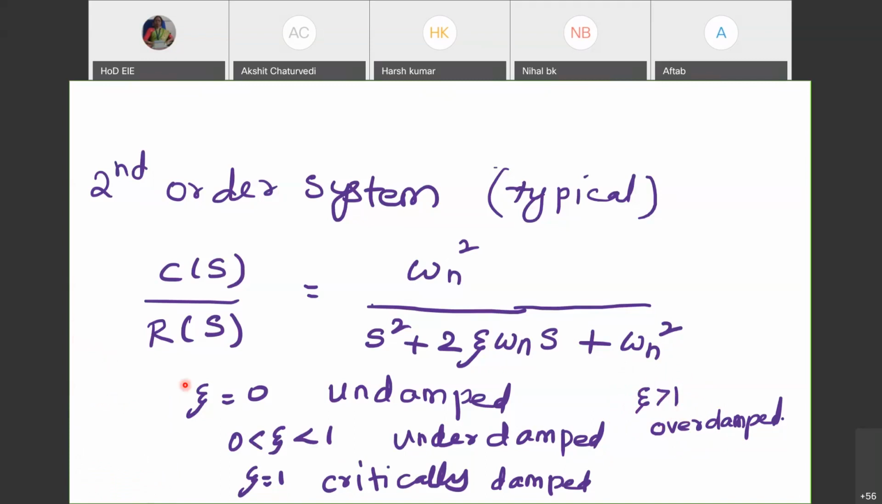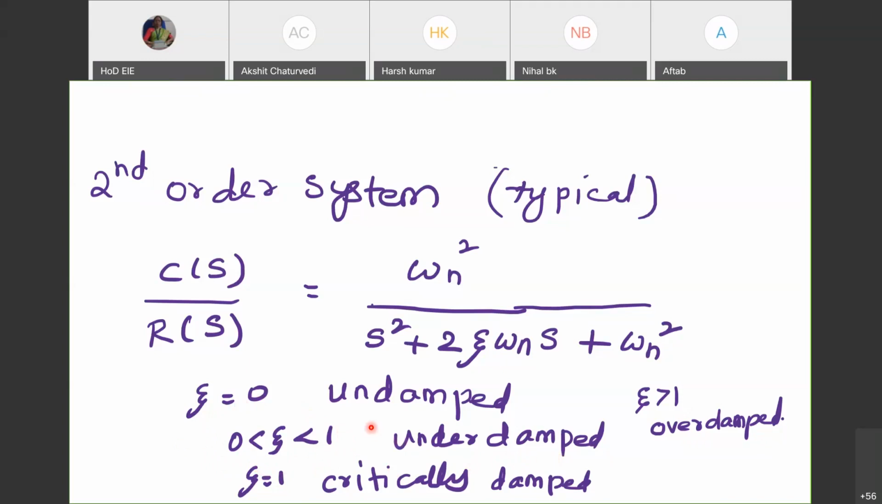So in one case, when zeta is equal to 0, we say that the system is undamped. When zeta is greater than 1, we say it is overdamped. What if zeta is lying between 0 and 1? If the system has a zeta value between 0 and 1, we say it is an underdamped system.